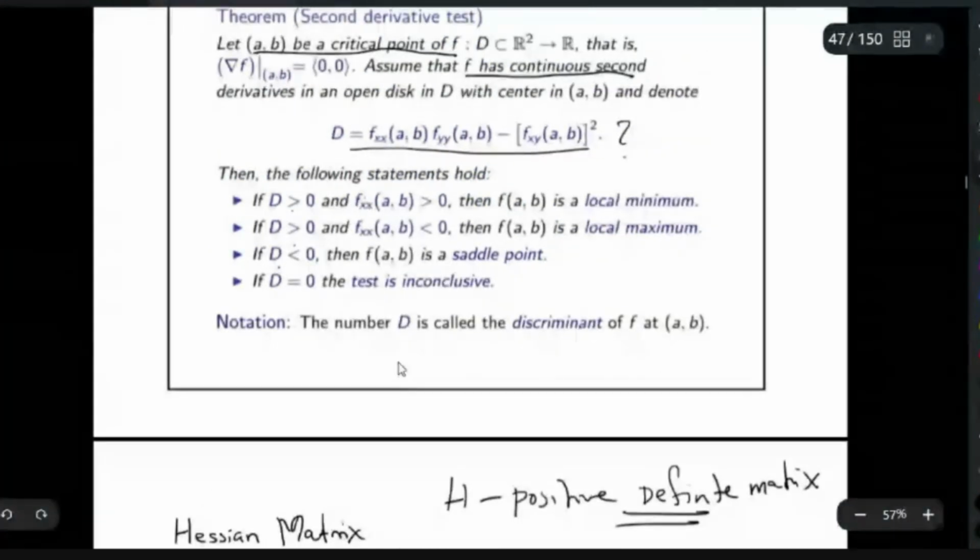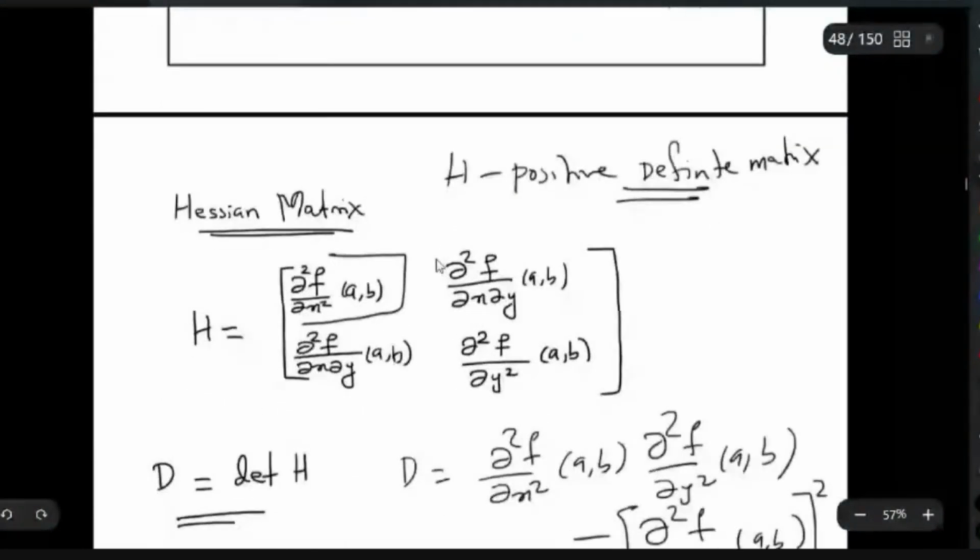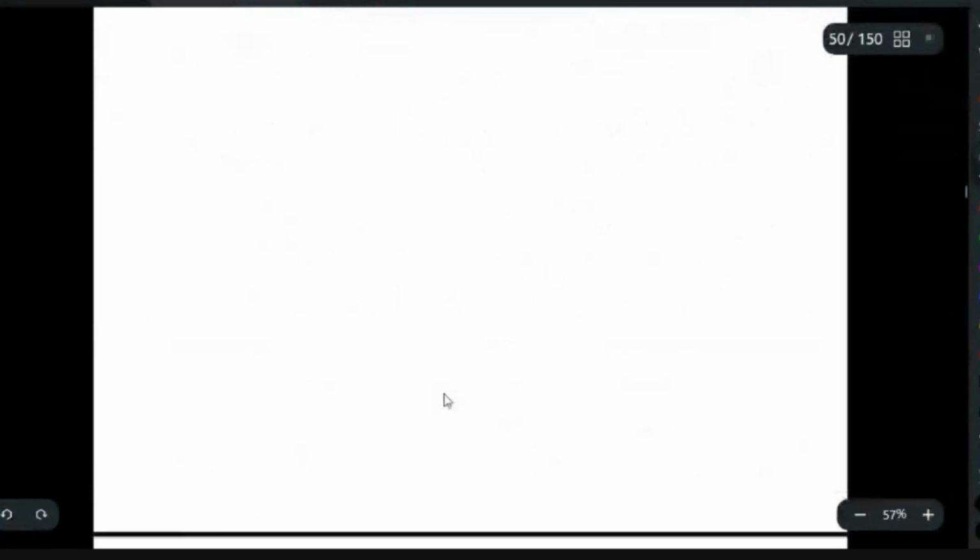Okay. So these are the second derivative test for finding the saddle point and the local maxima and local minima. Now we will go for some previous problems.